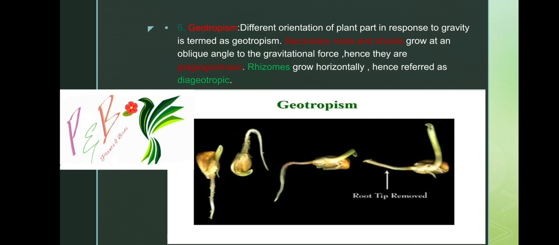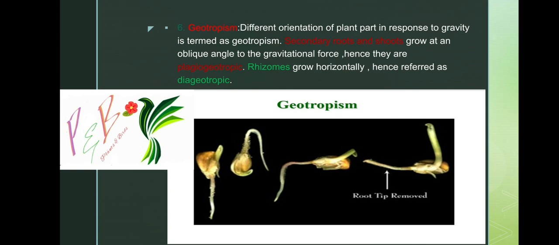Geotropism. Differentiated orientation of a plant part in response to gravity is termed geotropism. Secondary roots and shoots grow at an oblique angle to the gravitational force, as they are plagiogeotropic. This must be remembered. Secondary shoots and roots are plagiogeotropic.